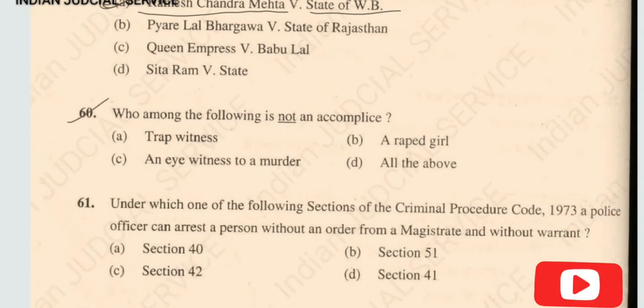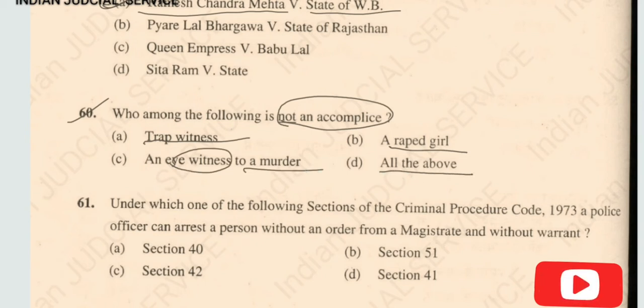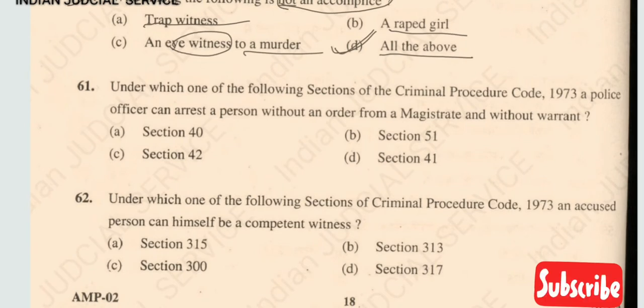Now question number 60. Who among the following is not an accomplice? First one, trap witness. Second one, raped girl. Third one, eyewitness to a murder. And option D, all the above. So clearly all these persons are not accomplices. So the answer here is option D. Now question number 61.